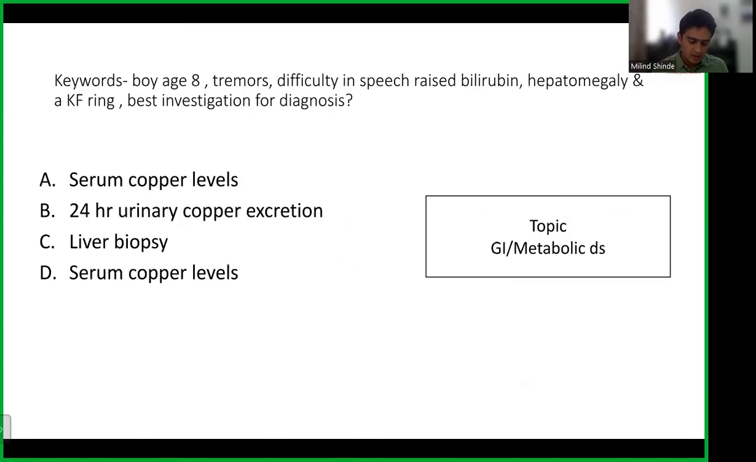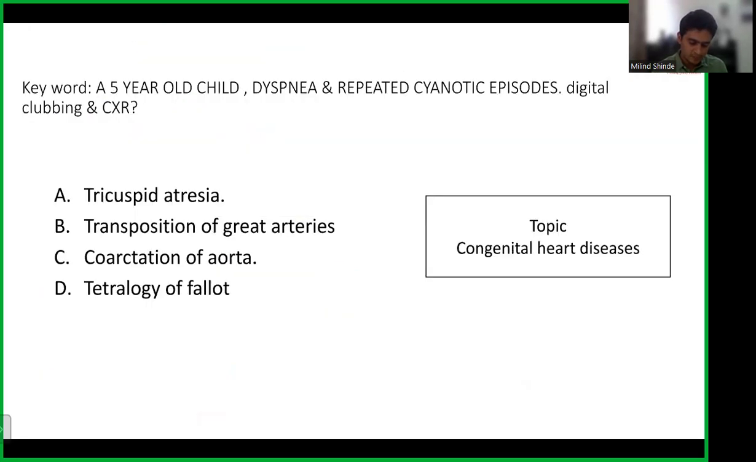Okay. Now we had the next question. The keywords were the 5-year-old child, dyspnea, repeated cyanotic episodes, digital clubbing, and chest X-ray. So let us see what we can make out of these options. Okay, so we have a 5-year-old child, a child who is of preschool age. Dyspnea means shortness of breath. So he is having difficulty in breathing. So what it can be, either a heart disease or a lung disease. Cyanosis. So there are cyanotic episodes which are there at 5 years of age.